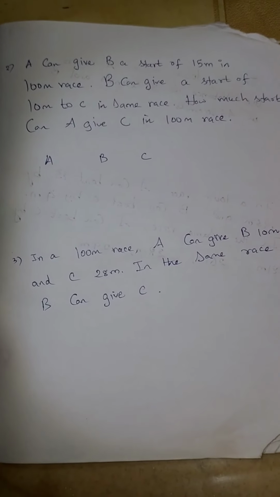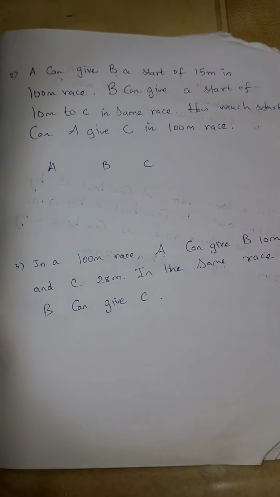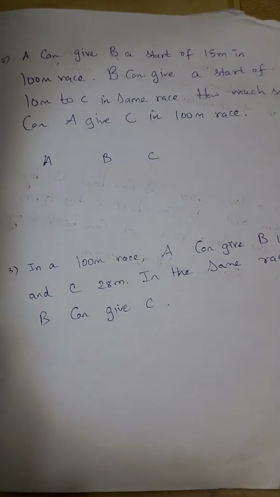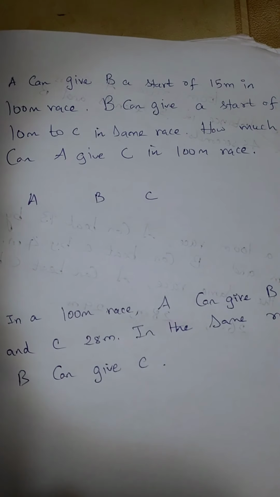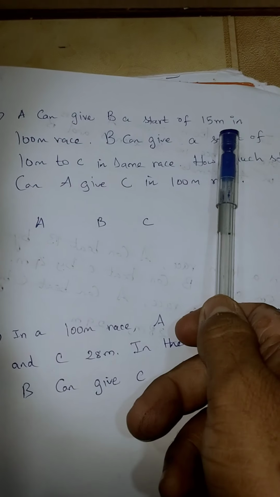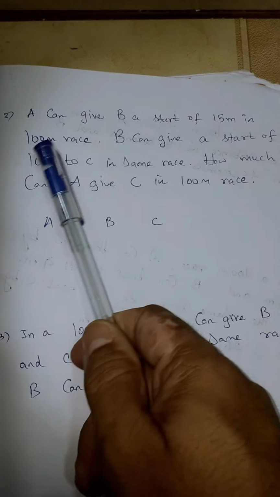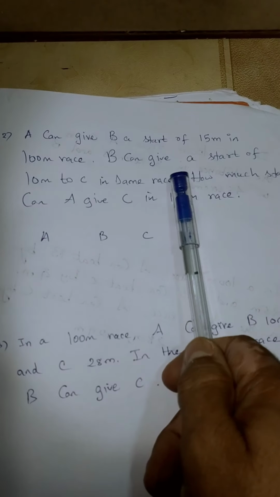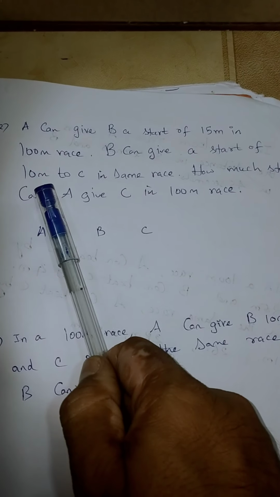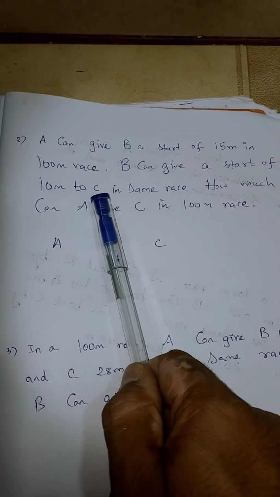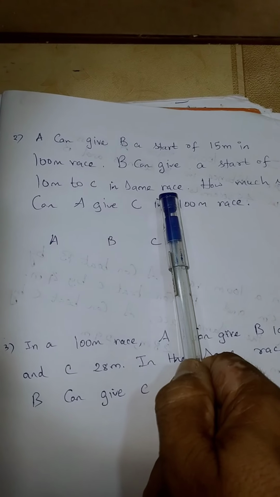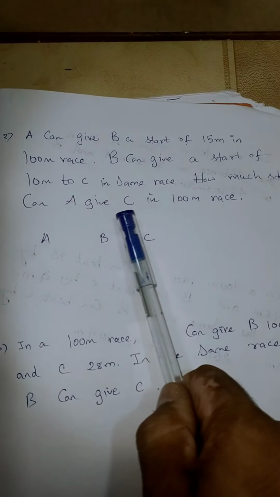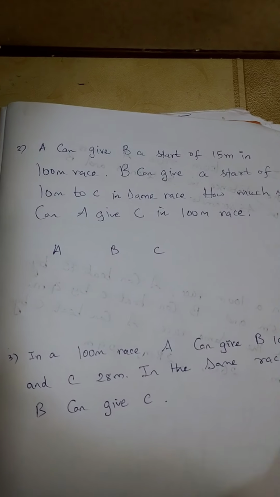Let us see today's question in games of races and skill. Model number 1. A can give B a start of 15 meters in a 100 meters race. B can give a start of 10 meters to C in the same race. How much start can A give C in 100 meters race?